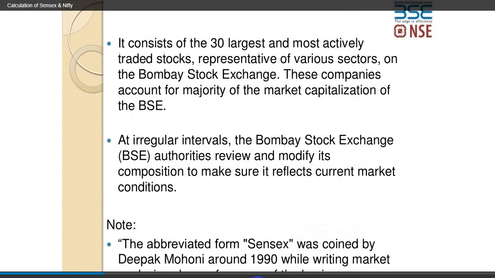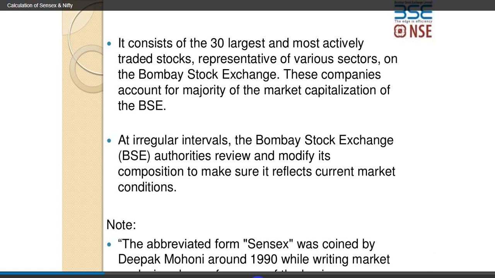Sensex consists of the 30 largest and most actively traded stocks representative of various sectors on the Bombay Stock Exchange. So BSE basically is a stock index of 30 shares. The 30 topmost companies that trade on BSE will be tracked over here. It could be from any of the sectors.